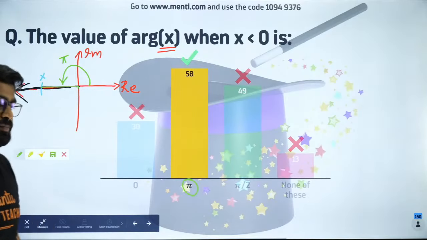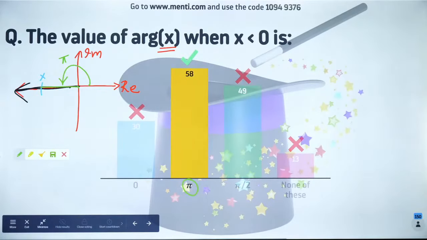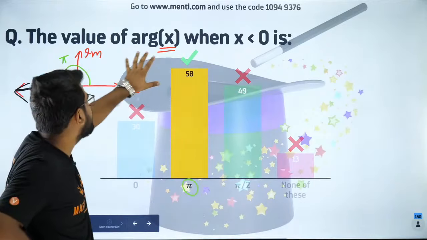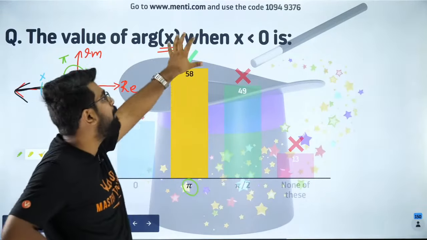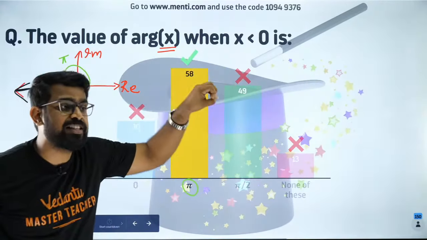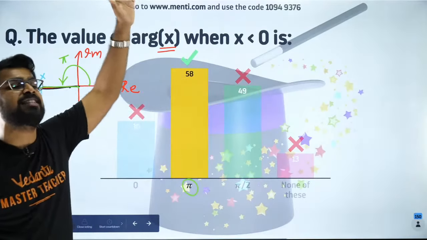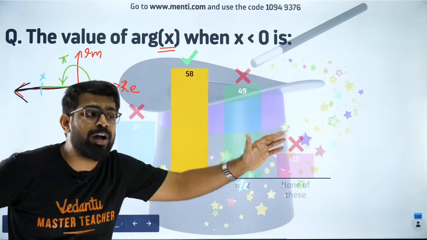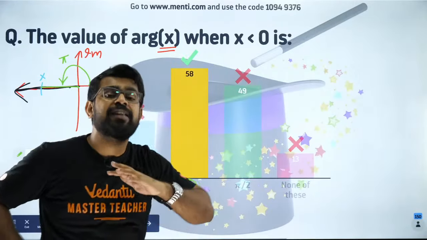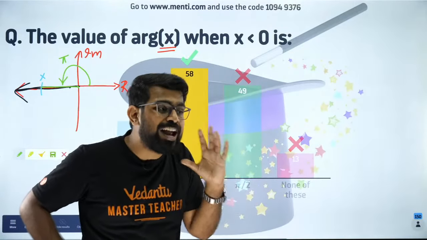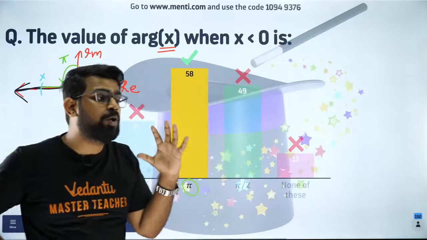Are you clear? Are you guys clear with it? I hope you guys are all fine with it. Never ever make a mistake in this. When you have a negative real number, the argument is pi. When you have a positive real number, the argument is 0. When you have a positive imaginary number, the argument is pi by 2. When you have a negative imaginary number, the argument is minus pi by 2. Don't ever go wrong in this.